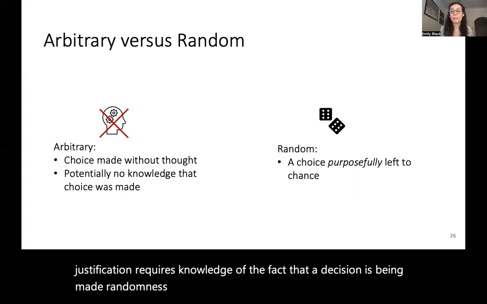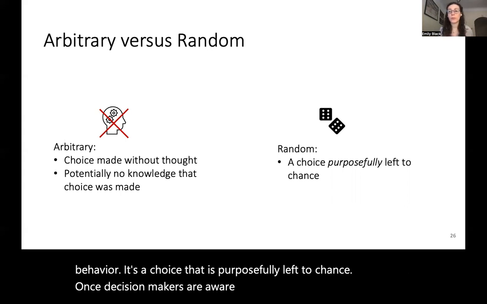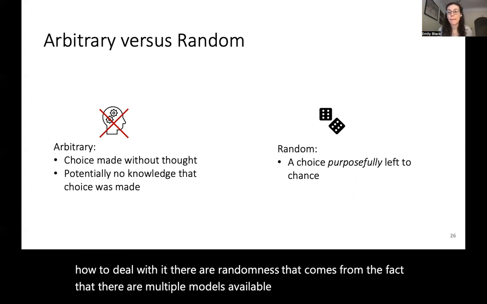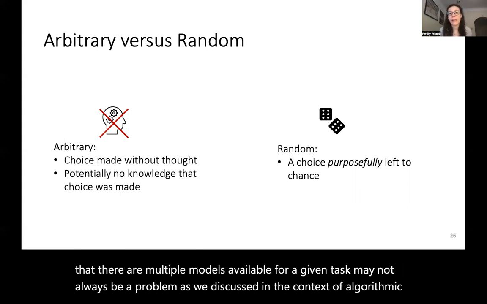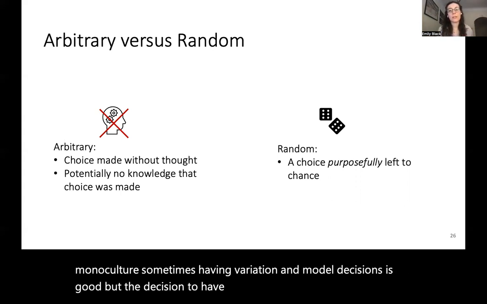Randomness, on the other hand, is a different behavior. It's a choice that is purposefully left to chance. Once decision makers are aware of model multiplicity and choose how to deal with it, the randomness that comes from the fact that there are multiple models available for a given task may not always be a problem, as we discussed in the context of algorithmic monoculture. Sometimes having variation in model decisions is good, but the decision to have that variation should be justified.